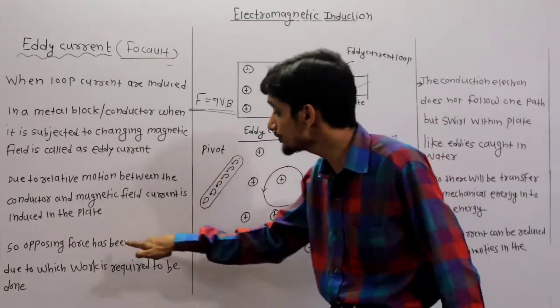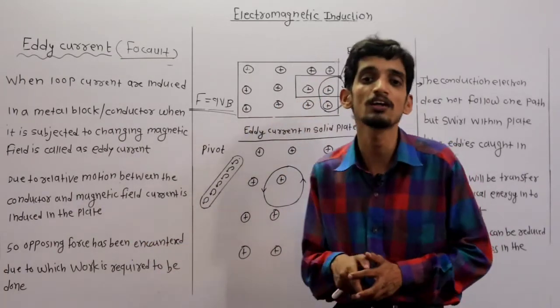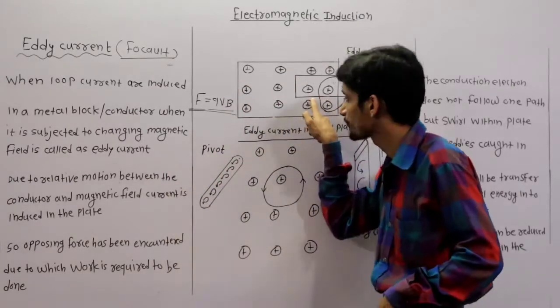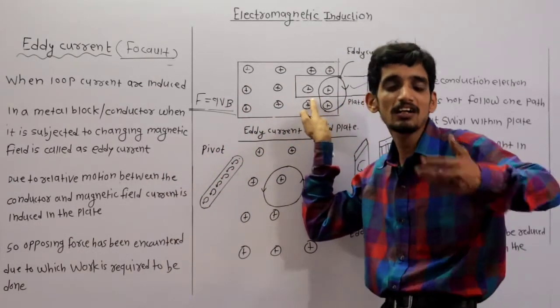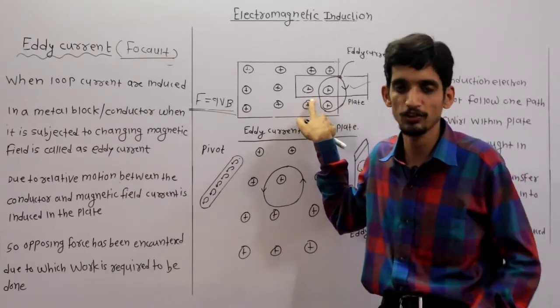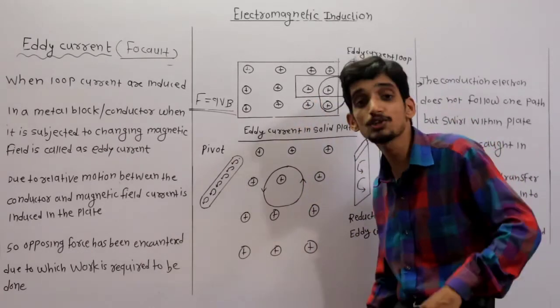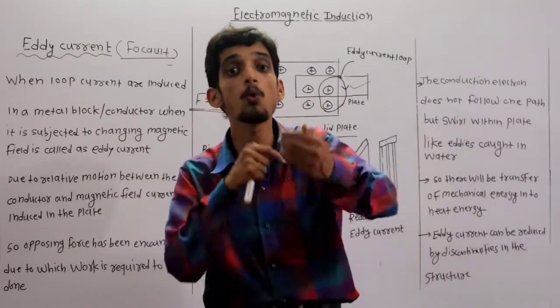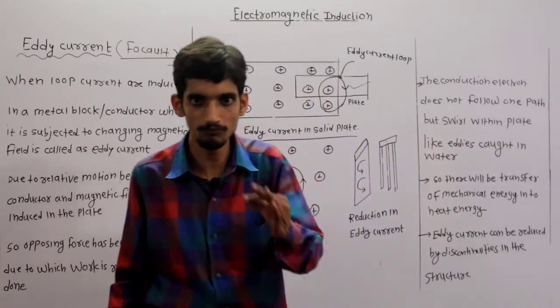The opposing force is definitely encountered, because when EMF is induced in this conductor, the current which is flowing opposes the cause responsible for its production, and therefore work is required to overcome that opposition. Clear?